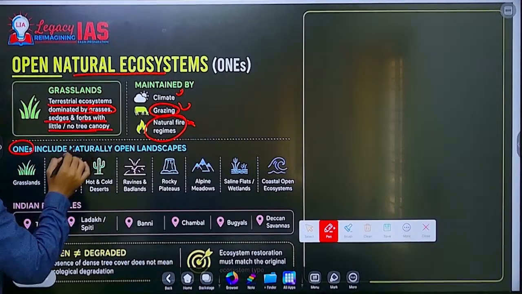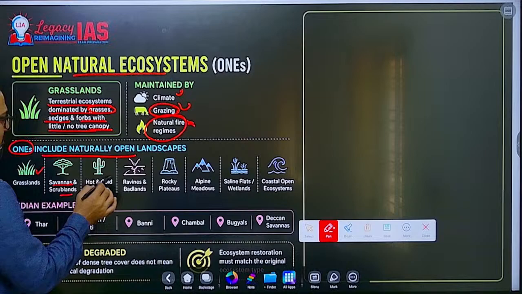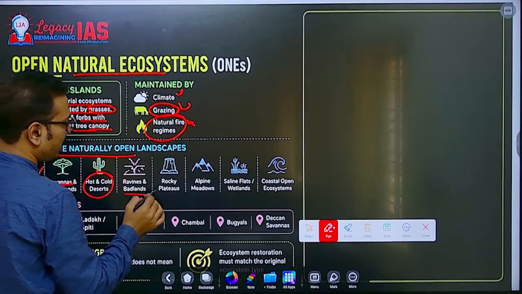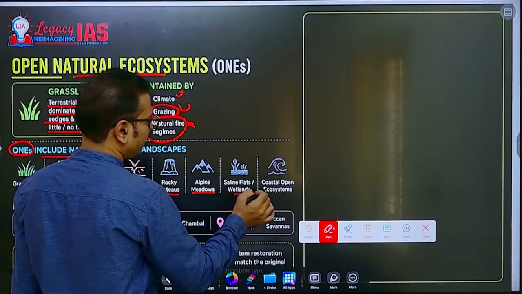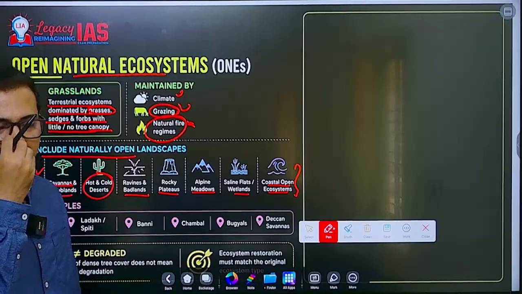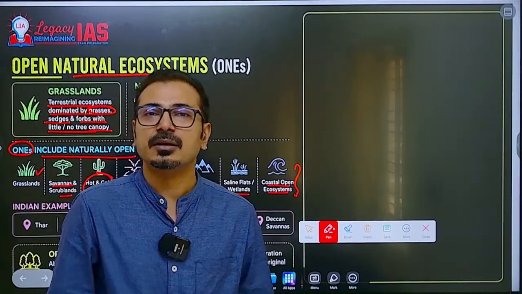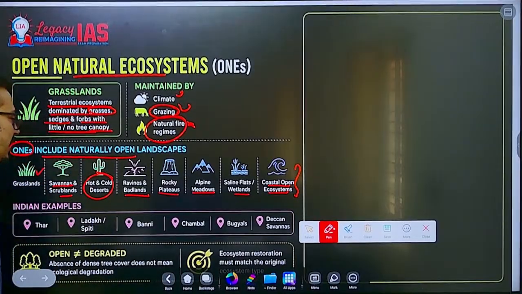Open natural ecosystems include naturally open landscapes like grasslands, savanna, shrublands, hot and cold deserts, ravine badlands, rocky plateaus, alpine meadows, saline wetlands, and coastal open ecosystems. They are mostly categorized nowadays as wastelands, but a new approach is required to bring them under climate change actions also.